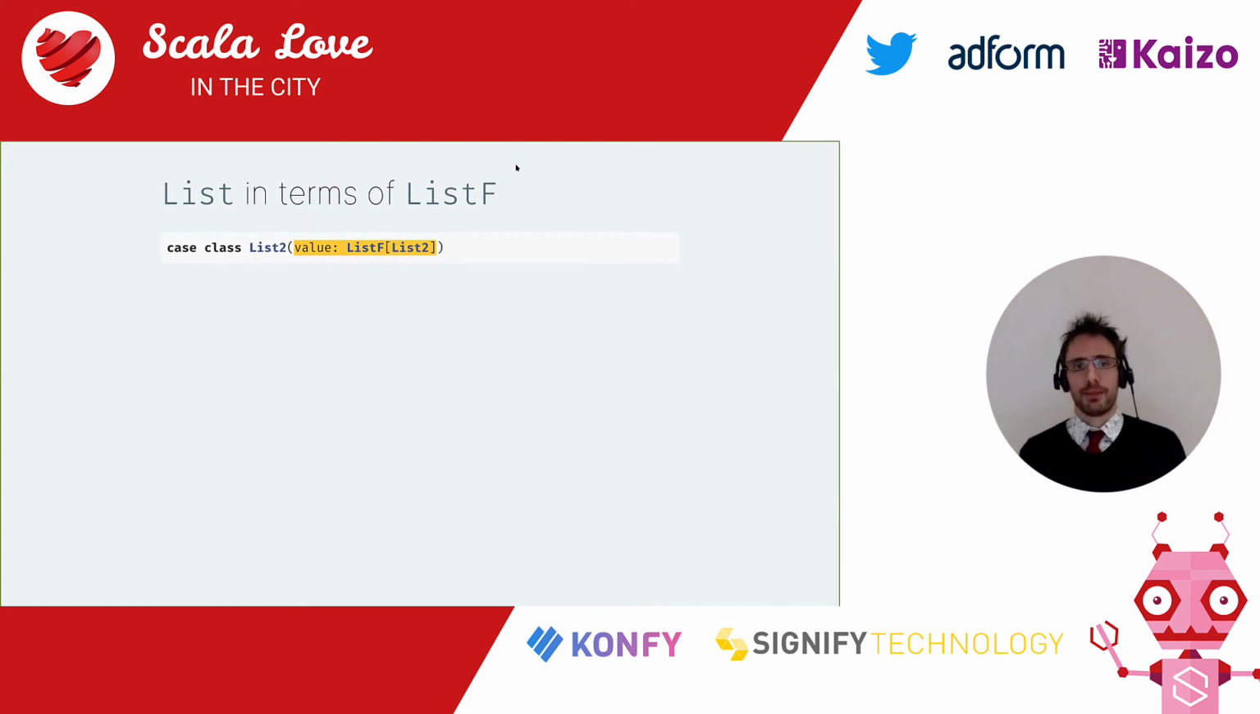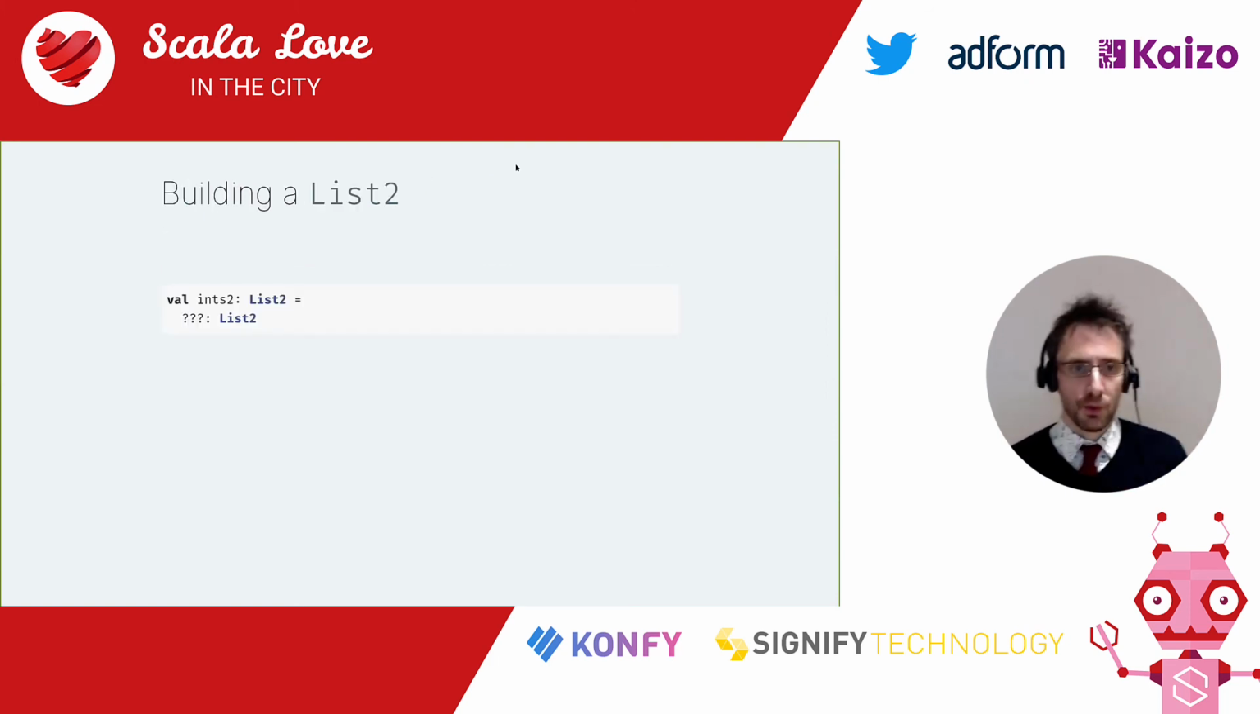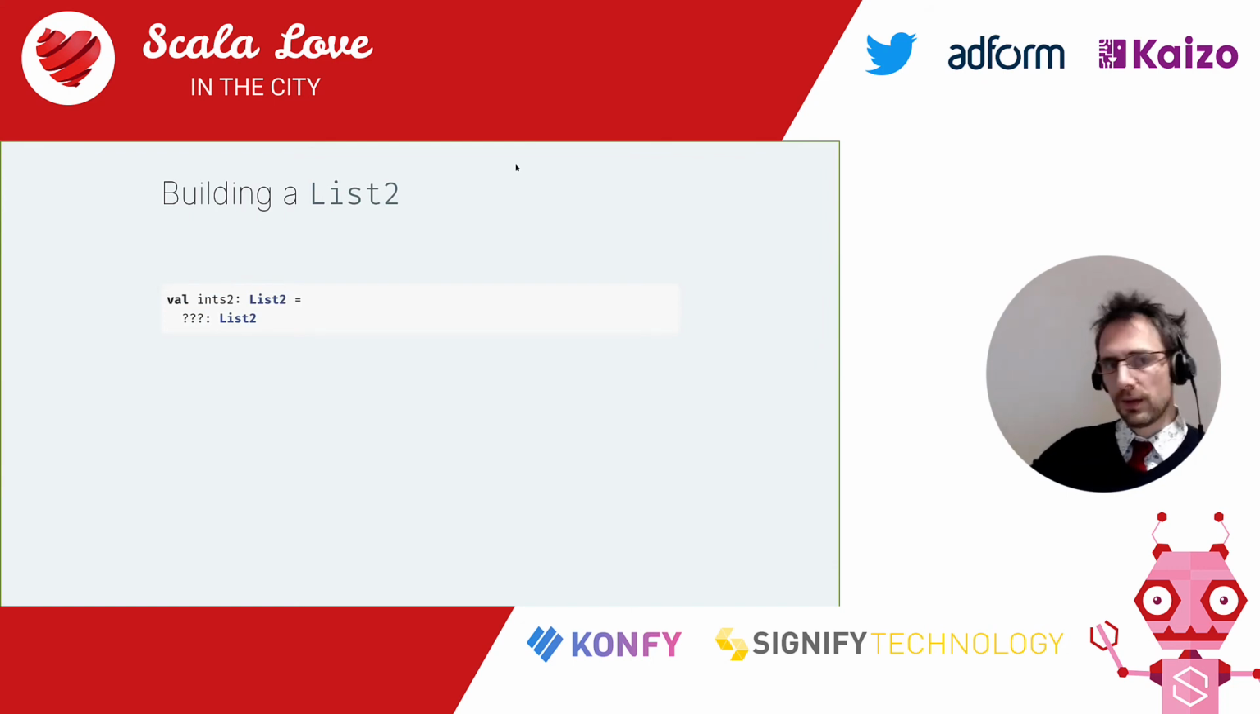Now that type, whenever I say it always does my head in, I find it hard to visualize. And when I do that, I take a pen and a paper and I start drawing things to help me understand what I'm looking at. So let's do that here. Let's declare ins2, which is the 3, 2, 1, nil list, represented as a list2.